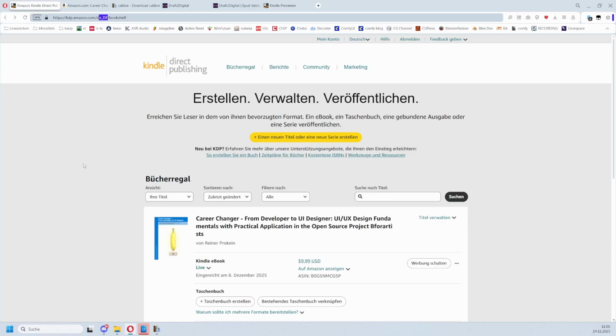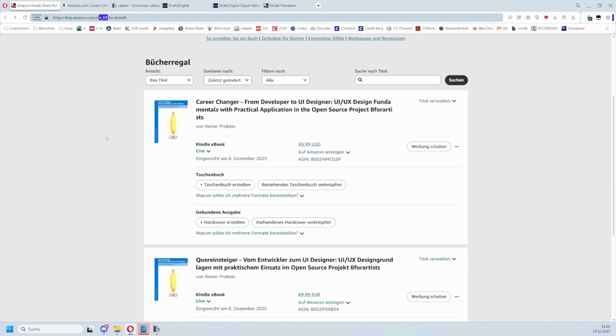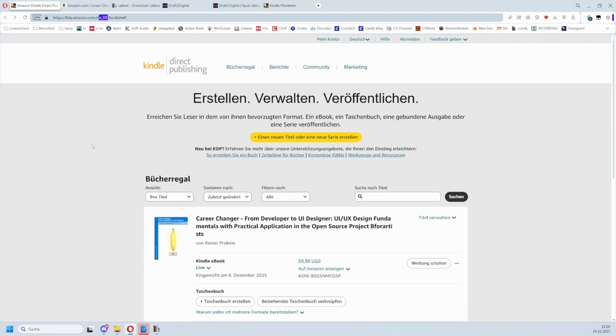And Amazon also wants a proof of your identity, a copy of your ID card or driver license. Not immediately. It asked me a few days later for it. And be aware that the whole process can take a while. It is not that you upload your book and it is online in 5 minutes. It takes a while.